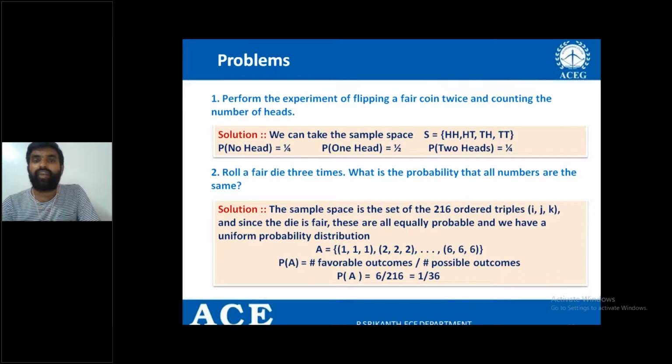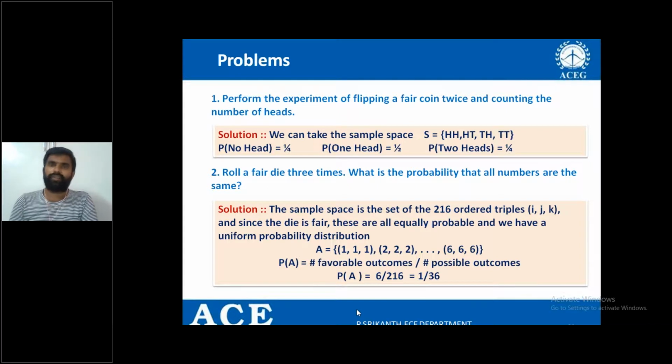So how many favorable outcomes? What is the favorable outcome here? 3 similar numbers, that is, the same numbers. So the favorable event has how many elements? 6 elements: 1 1 1, 2 2 2, 3 3 3, 4 4 4, 5 5 5, 6 6 6. So what is the probability here? This is the probability 6 by 216. The total probability is 1 by 36. This is the way to find the probability of any event in an experiment.